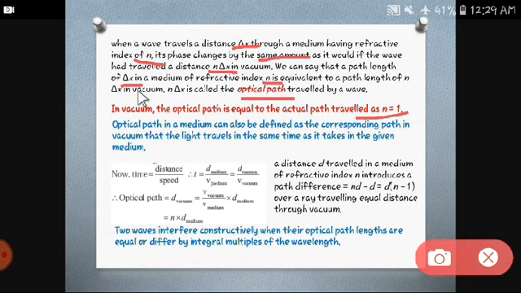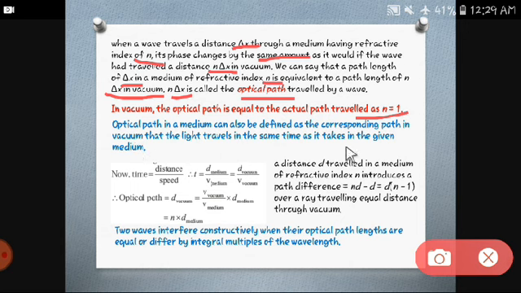What is optical path? When path length delta x in a medium of refractive index n is equivalent to path length n delta x in vacuum, then n delta x is known as optical path, where n is the refractive index and delta x is the path length. So refractive index into path length is optical path, because the refractive index gives you the idea about optics inside that medium.